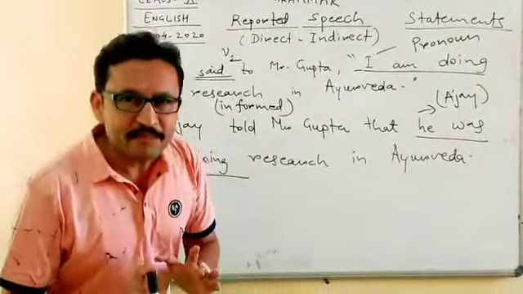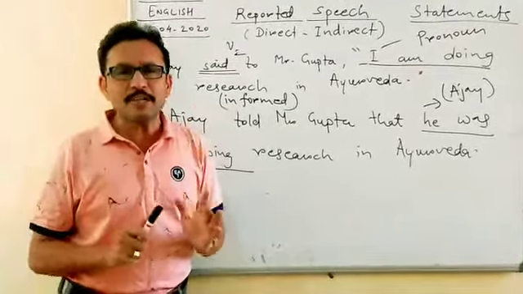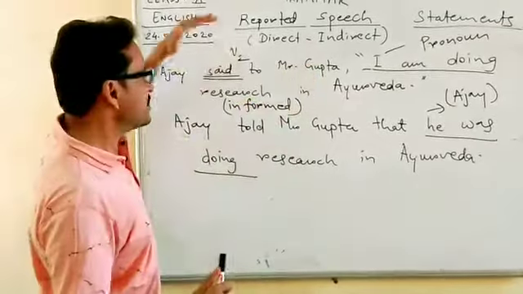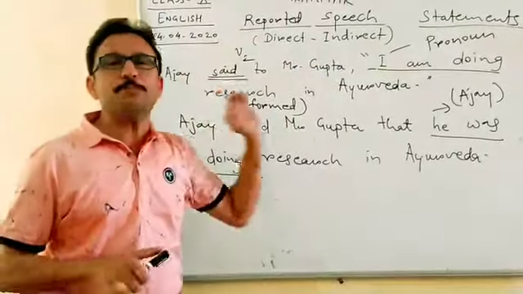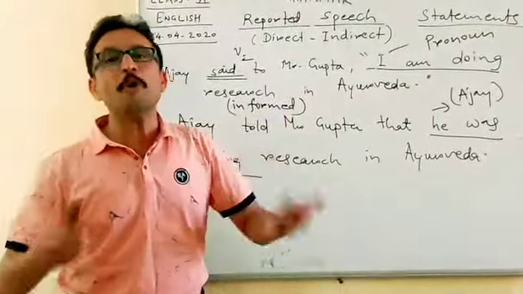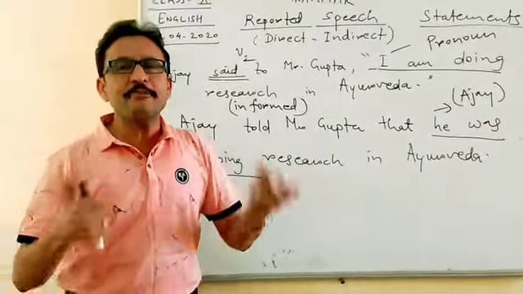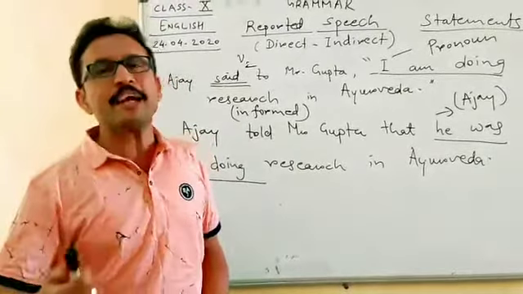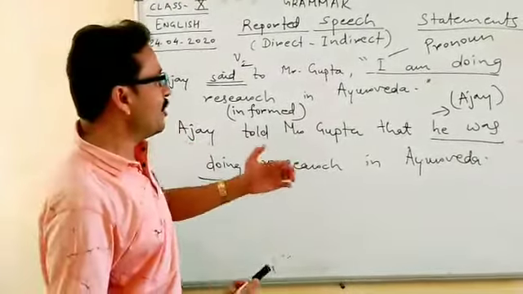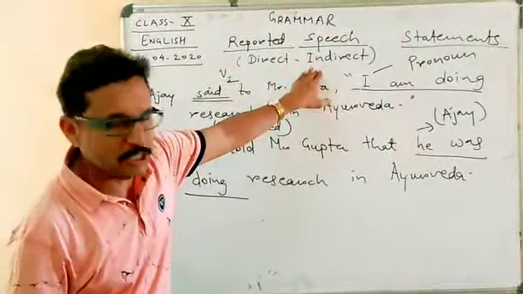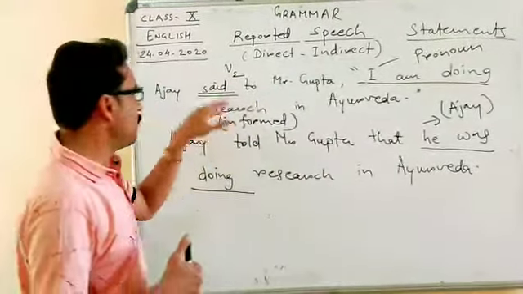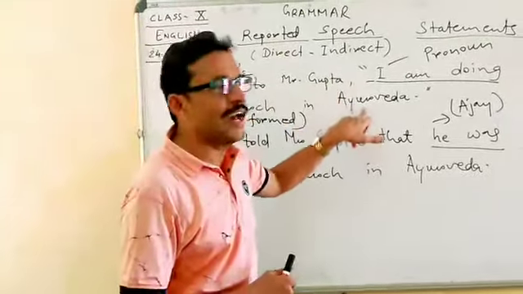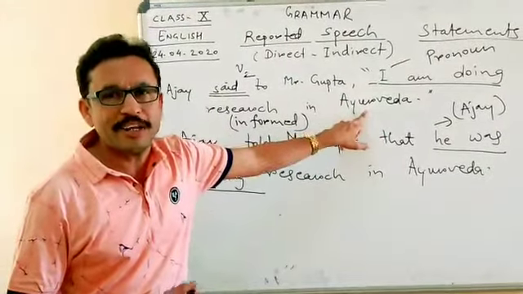Let us remember once again that when you write the exact words of the speaker in double inverted commas without making any changes, that is direct speech. But whatever the speaker said, when it is reported, when the message is conveyed by a third person, then it becomes reported speech, and reported speech means indirect speech. And I said that when the reporting verb is in the second form, then the present tense in direct speech changes to relative past tense.